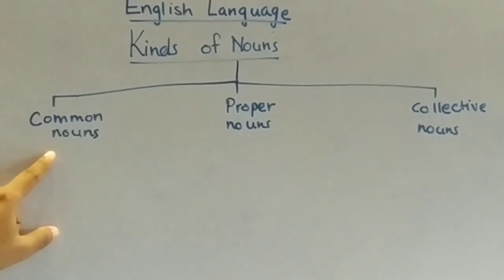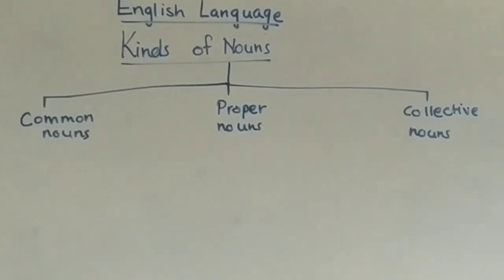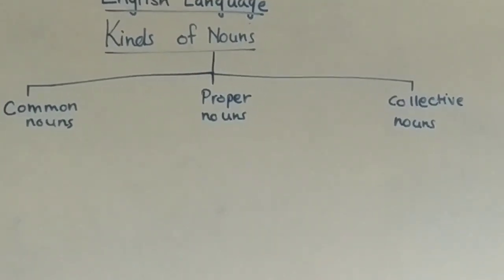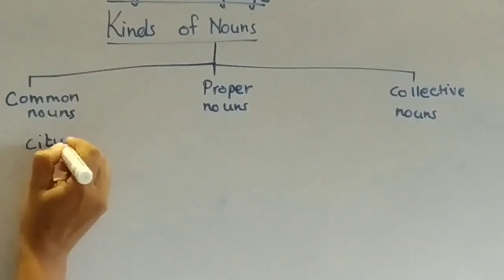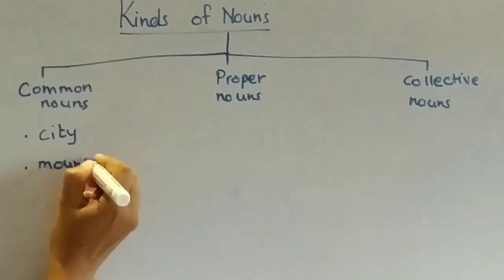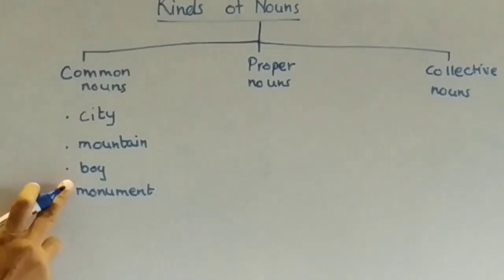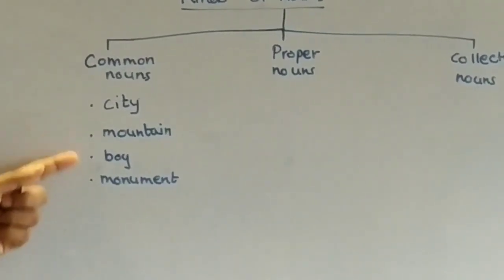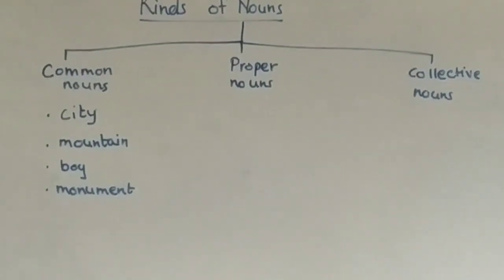So a common noun denotes a person, place or thing in general. So when we talk in general, suppose city, mountain, boy, monument. So in general, when we talk about it, it is called common noun.